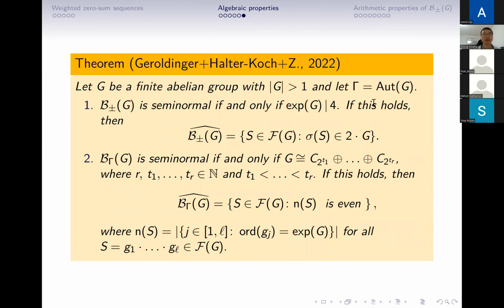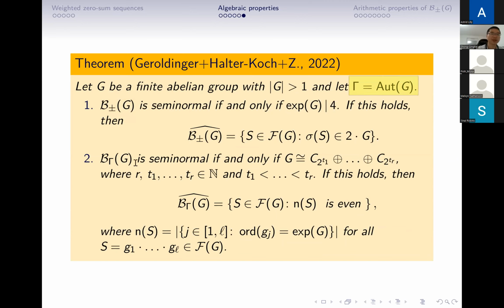Okay, from this we consider 2 cases. B sub plus-minus G is semi-normal if and only if the exponent of G divides 4. And if this holds, we can get the complete integral closure of B sub plus-minus G, which is all those sequences such that the sum of the sequence is in 2G. And we consider another case, where we choose gamma to be the group of automorphisms.